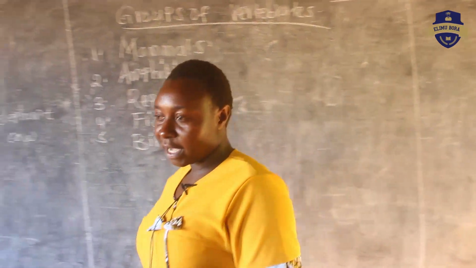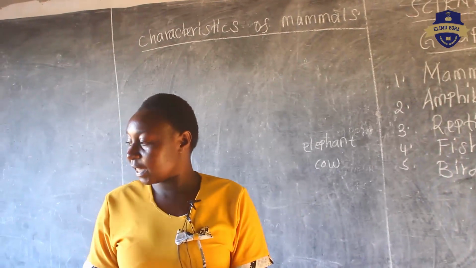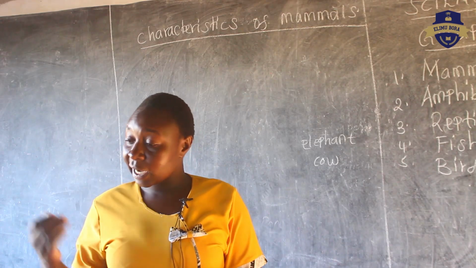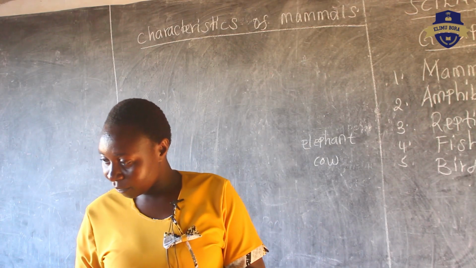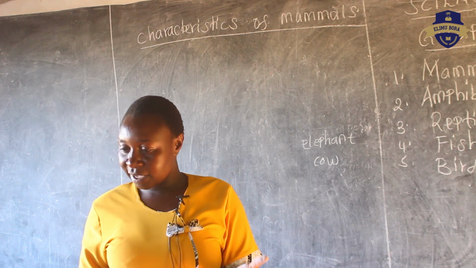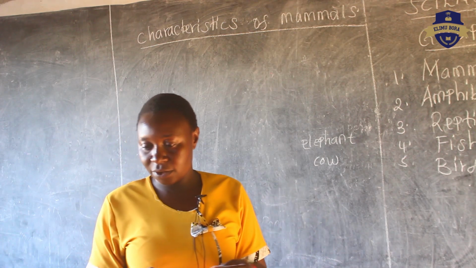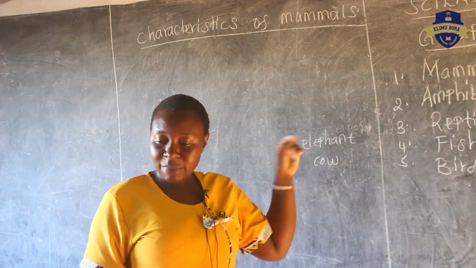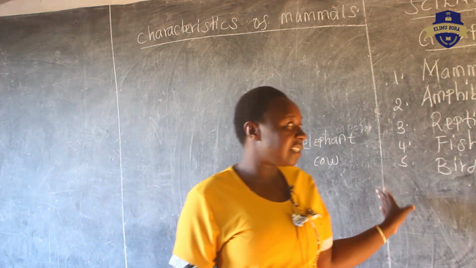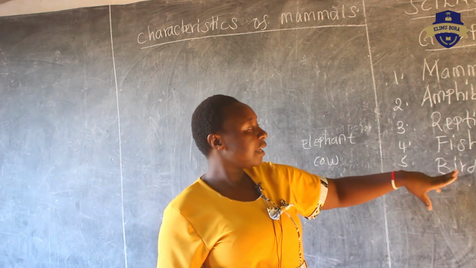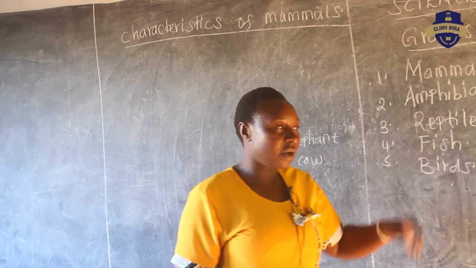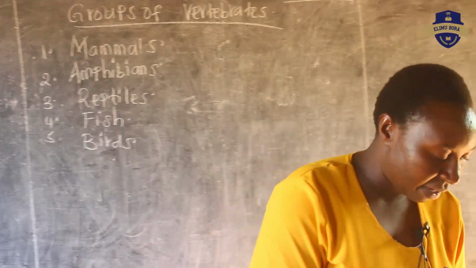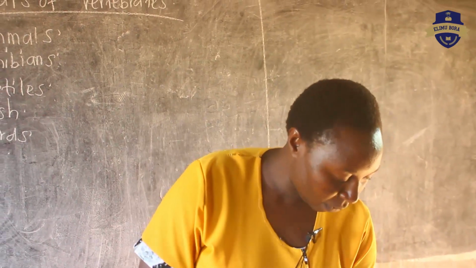Very good. Somebody has said that they give birth. Can you say they give birth? They give birth. So when you look at a cow, it gives birth to a calf. But does a hen give birth? Yeah? What does a hen do? A hen lays eggs. So you look at an elephant, it is giving birth. A cow is giving birth, but a hen does not give birth. Instead, it is laying eggs. So that's why a hen is maybe in the group of birds. So we want to see the characteristic of these mammals one by one. Then we go to another group.